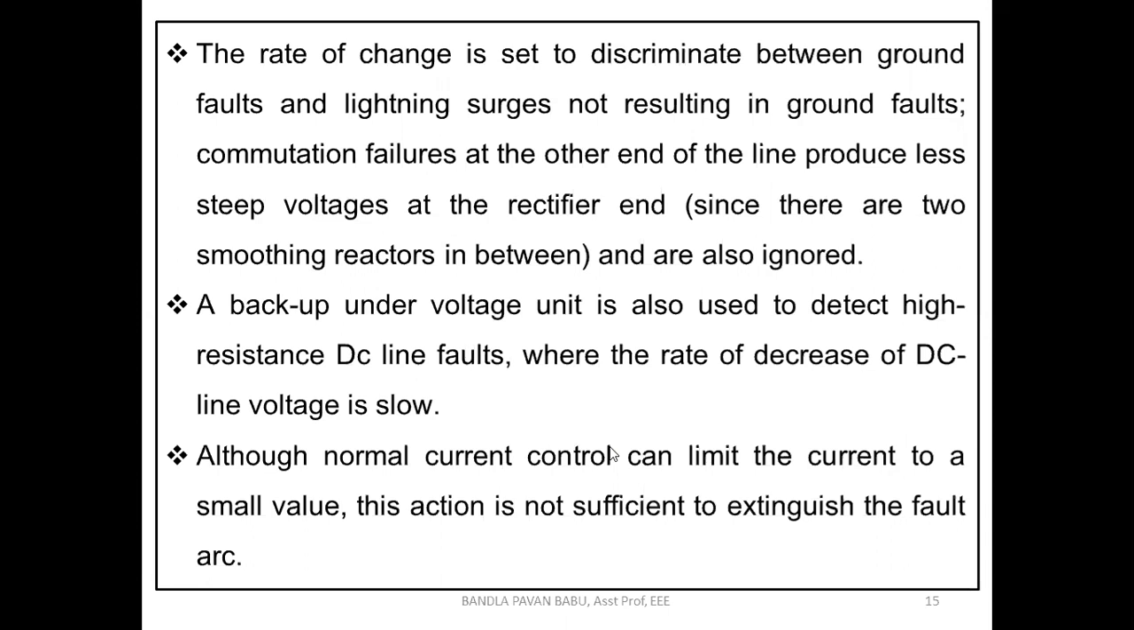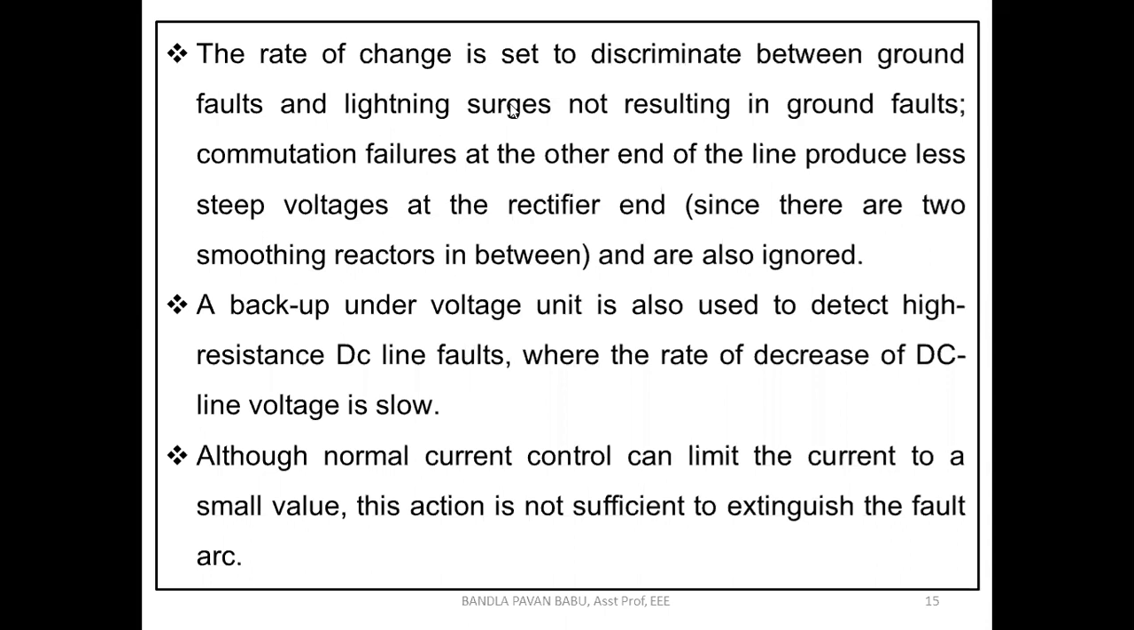Again, there may be chances of commutation failure. How it appears: the input is disturbed, so there will be a steep voltage, meaning a small rise in the voltage, which is linked to the rectifier and will be ignored. Ignored in the sense that if the DC is fed with any surges, its impact will be majorly on the inverter side. That is the meaning of this. At the rectifier end, it is not an issue.